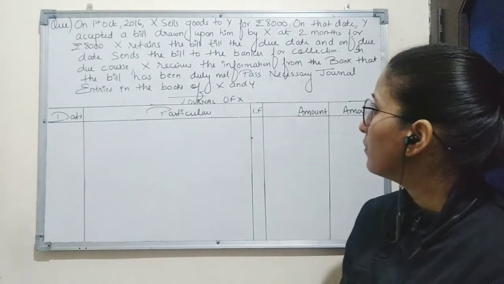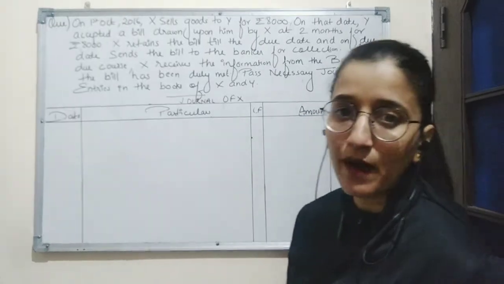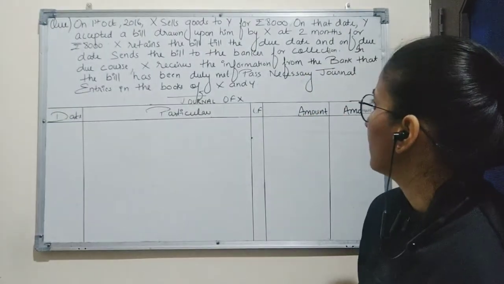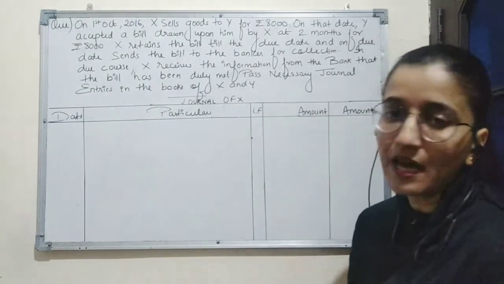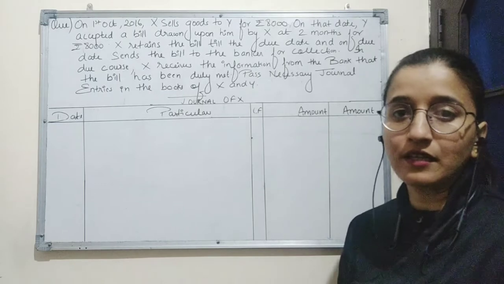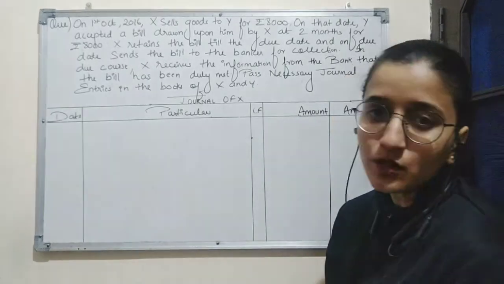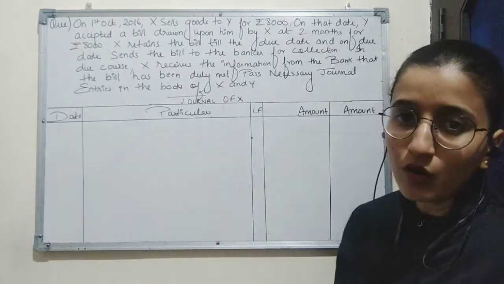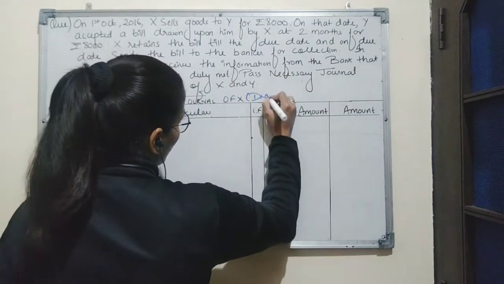X retains the bill with him till the due date, and on the due date it sends the bill to the bank for collection. After that, X receives information that the amount has been collected by the bank. Now, we'll solve this question by preparing the journal of X, who is a drawer.